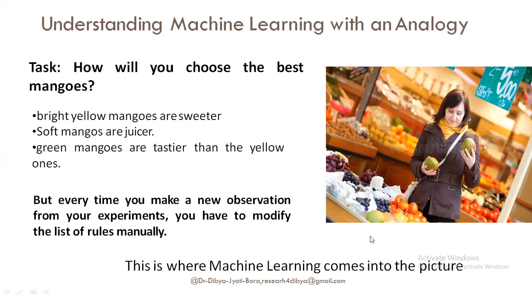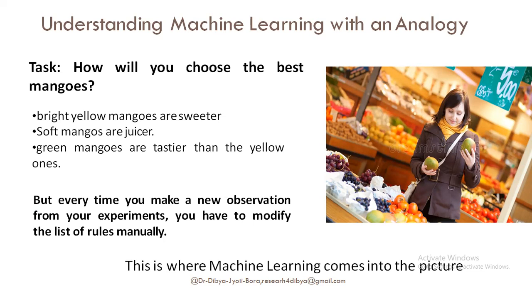What I mean to say, suppose you go to the market and want to choose a good quality mango. Then you have to go by some previously experienced facts, that yes, this is a bright yellow mango, so it will be sweeter. Suppose it is soft, if you toss it and find it soft, then it is juicier. So every time you need to make some observation and modify the list of rules.